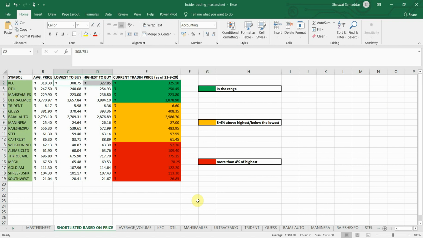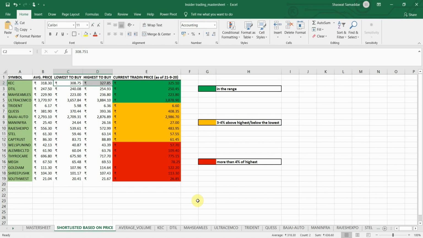But there's a small catch here also. The next step would be to check the insider trading report of that particular stock again, to see if the promoters bought again.